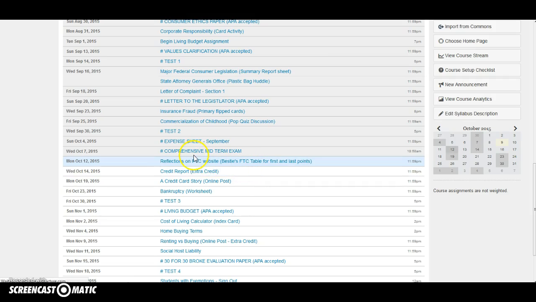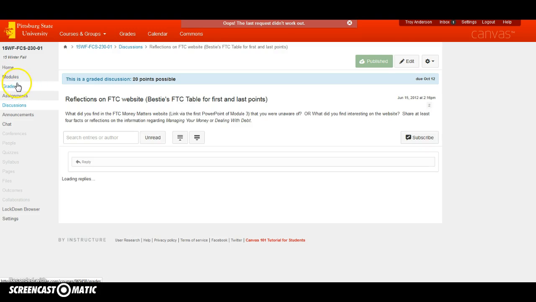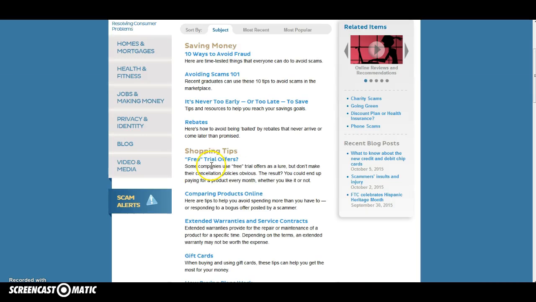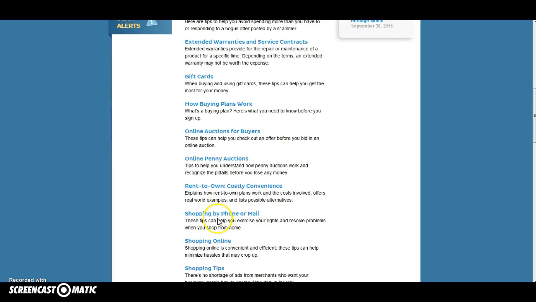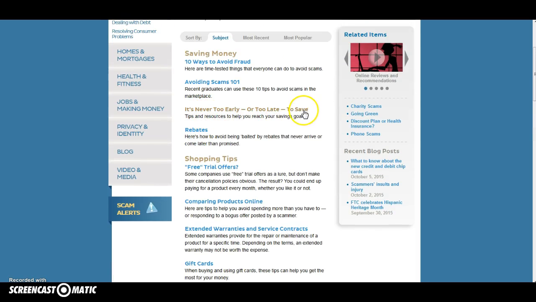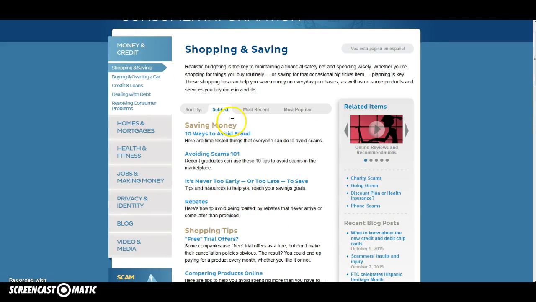All I'm going to simply ask you to do is click on that, and whatever you found that was interesting, just go ahead and make a post under there. Just tell me what you found interesting. Nothing long, just a paragraph. Whatever you learned from this section here, 10 ways to avoid fraud. Just give me one thing from either rebates, it's never too early or too late to save, avoiding scams. Just give me one thing that you learned in a paragraph that you're taking away from this.